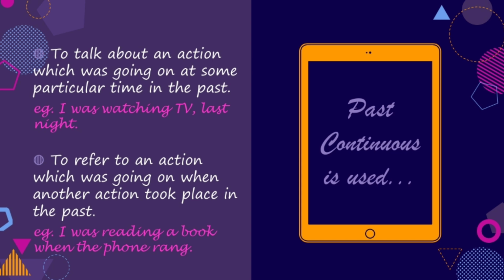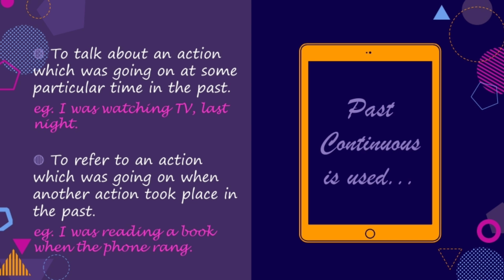Past continuous tense is also used to refer to an action which was going on when another action took place in the past. For example, I was reading a book when the phone rang. Similarly, the thief was hiding behind a pillar when the guard saw him. So one action is continuing for some time when the other action takes place, but both these actions take place in the past. So children, I hope this is clear to you.